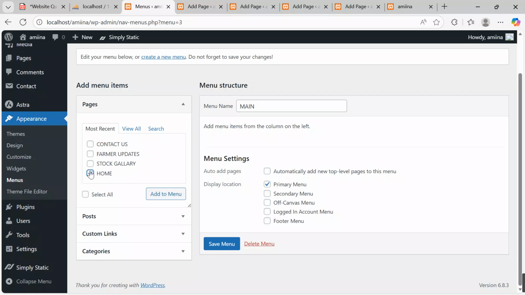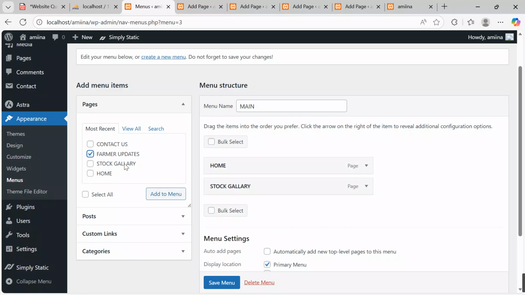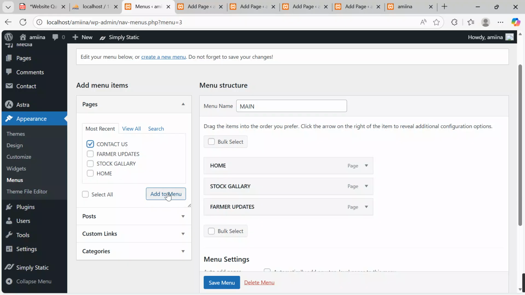Home page should come first. Click onto it. Click add to menu. It will surface over here, home over there. After home, I want stock gallery, add to menu, and then after being added, farmer update, add to menu, and then after that, my last page is contact, add to menu.